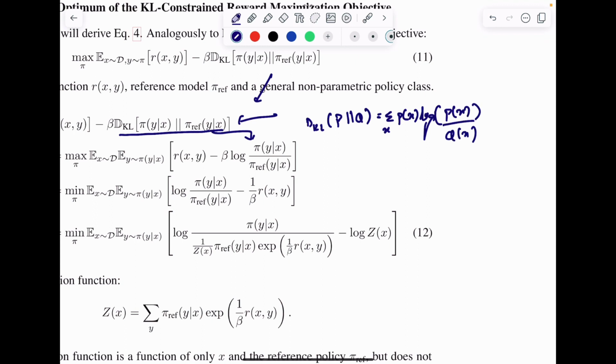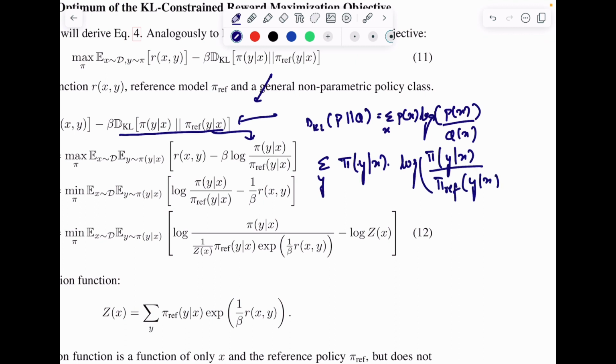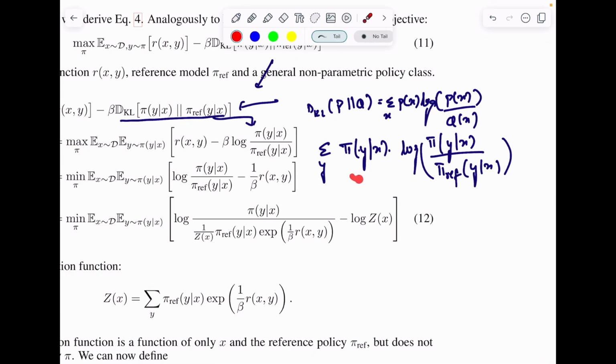Okay, so what does this mean? But in this case, if you notice, there is only log of pi(y given x) divided by pi_ref(y given x), right? There is no sum over x P(x), right? I should have used better nomenclature here. So ideally, if we would like to have this term expanded as sum over y pi(y given x), right, log of pi(y given x) divided by pi_ref(y given x), right? So this is what we want, but notice that this particular term is missing from this equation, and the reason for that is